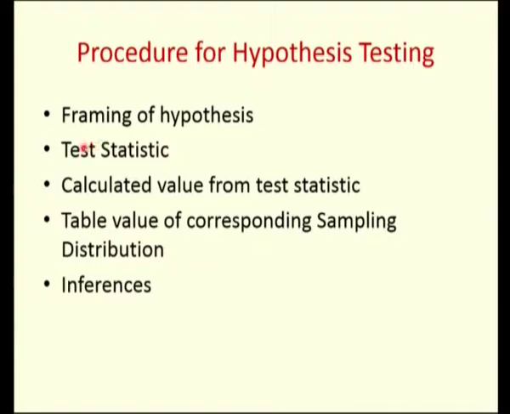The next step is to frame the test statistic. A statistic is nothing but the sample constant, and we are going to test on this one. Depending on the type of test, this test statistic will differ. For example, in my previous lecture we have seen the test statistic for testing a single mean, that is testing the population mean along with the sample mean: x bar minus mu divided by sigma by root n. So this test statistic always has the difference between the statistic, that is the sample constant, and the expectation of the statistic, divided by the standard error.